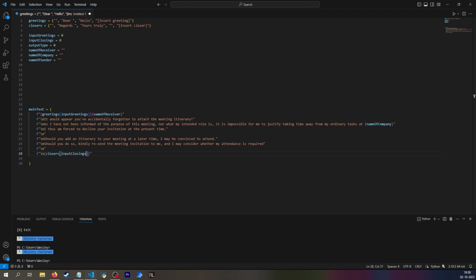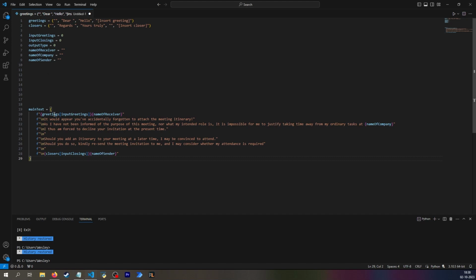The benefit here of having already defined my variables, even though I haven't actually assigned them a real value, means I have access to IntelliSense when I write this, which is kind of nice actually. And likewise, because I have the space up here after the closer, I don't want to add a space in here, because then I'd have double the spaces. And I do want to have some more code at the bottom here, which is what will happen to this main text, but before I get there, I think I should fill out the variables.